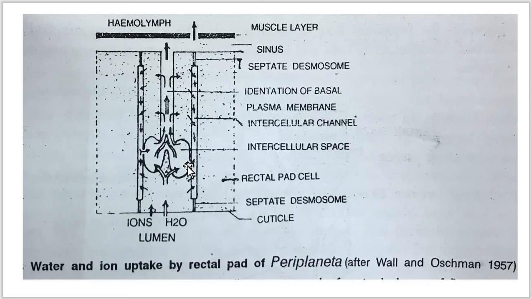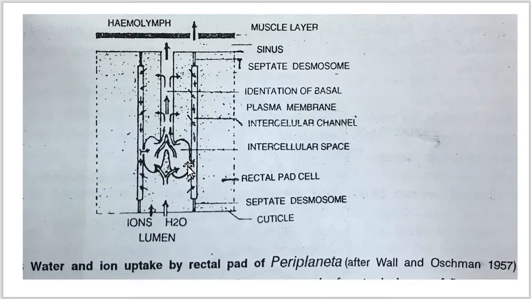The tracheae penetrate into the entire width of the rectal pad and extend fine tracheoles into the intercellular spaces. The columnar epithelial cells contain a large number of mitochondria.